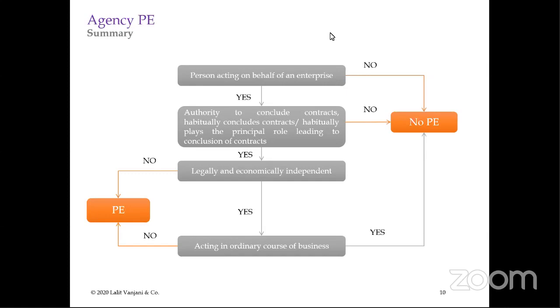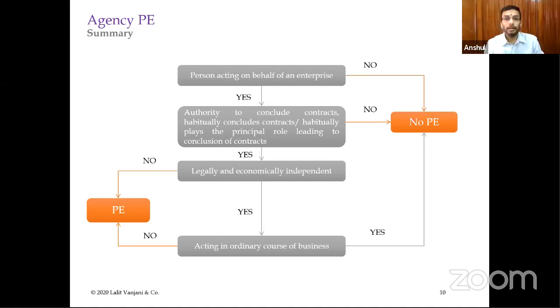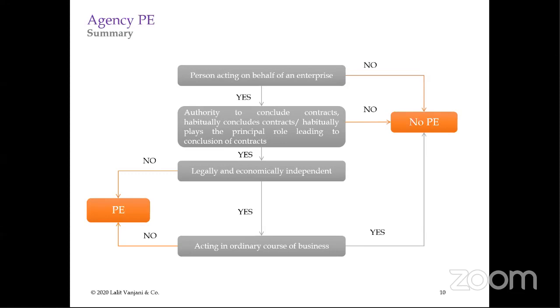There would be 3, 4, 5 sets of questions which will determine, after answering these questions, whether we can finalize that this happens to be an agent PE or not. So this slide exactly answers your question. These are the questions you need to ask.